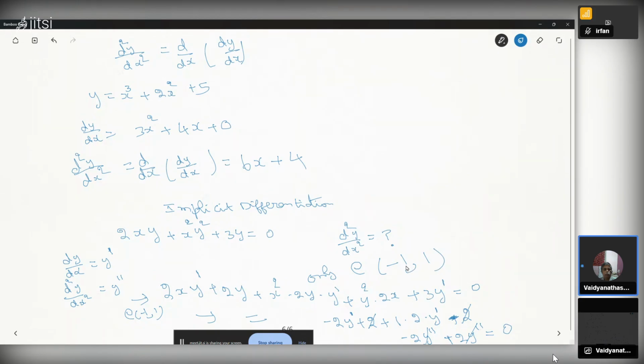So if you want the second derivative at a particular point, say minus 1 comma 1 or any other point, we can use this implicit differentiation technique. That means we don't express y in terms of x. Directly we took the derivative, substituted the point x comma y where we want the derivative, and we got the values. This is called implicit differentiation.